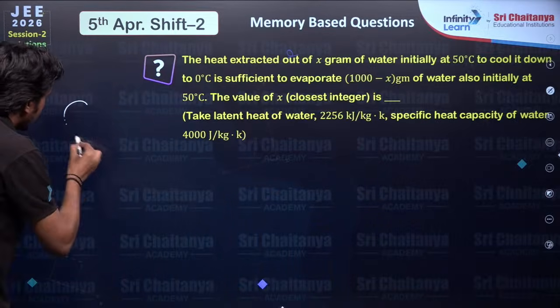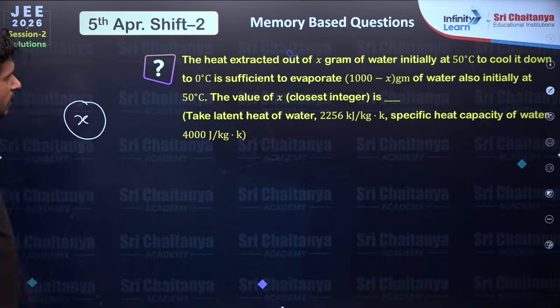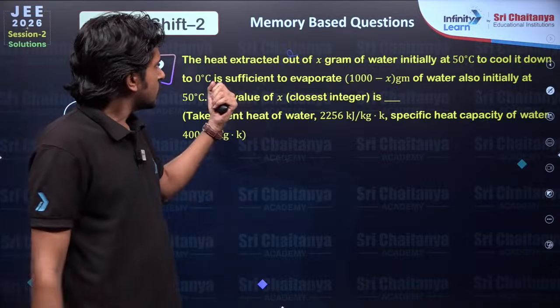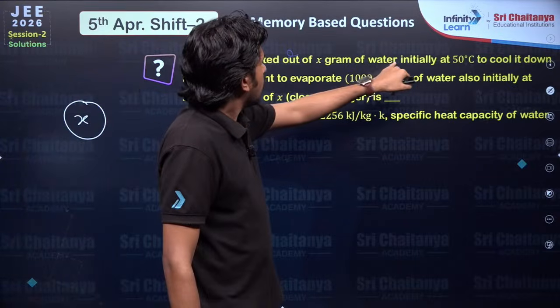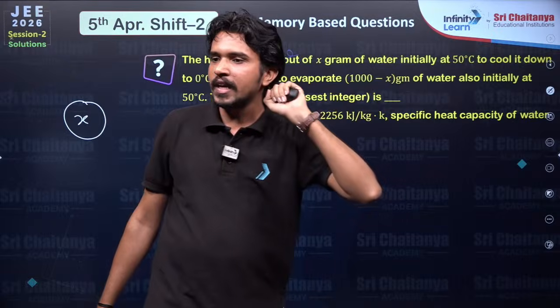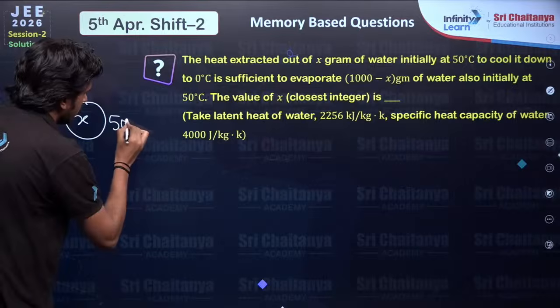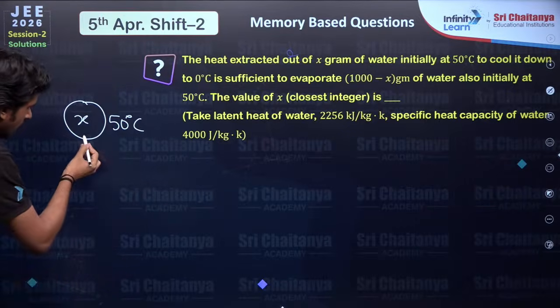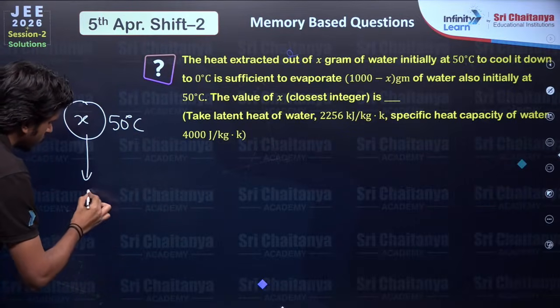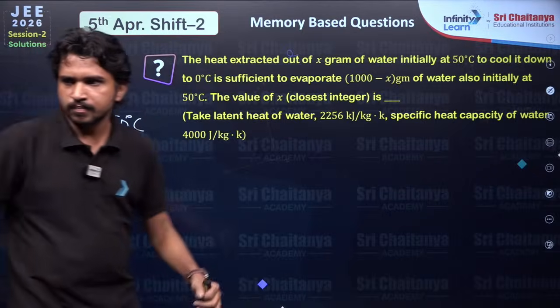So basically we had X gram of water and we extracted some heat out of it, water initially at 50 degree centigrade, and the final temperature is given as 0 degree centigrade.